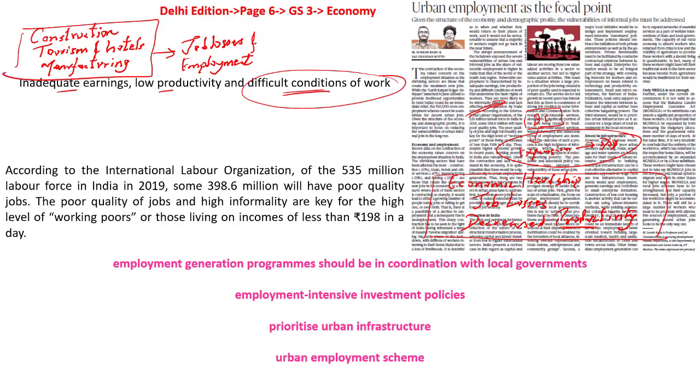Now let's look at some of the statistics as given under this article. According to the International Labour Organization, of the 535 million labor force in India in 2019, some 398.6 million will have poor quality jobs. The poor quality of jobs and high informality are key for the high level of working poor, or those living on incomes of less than 198 in a day.